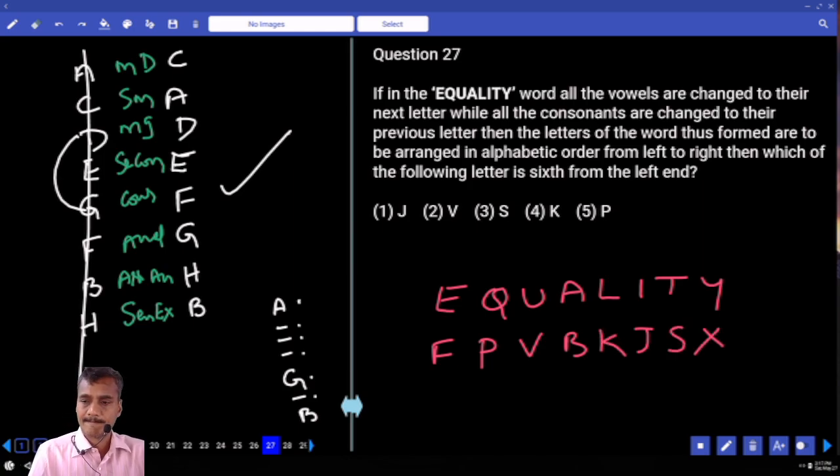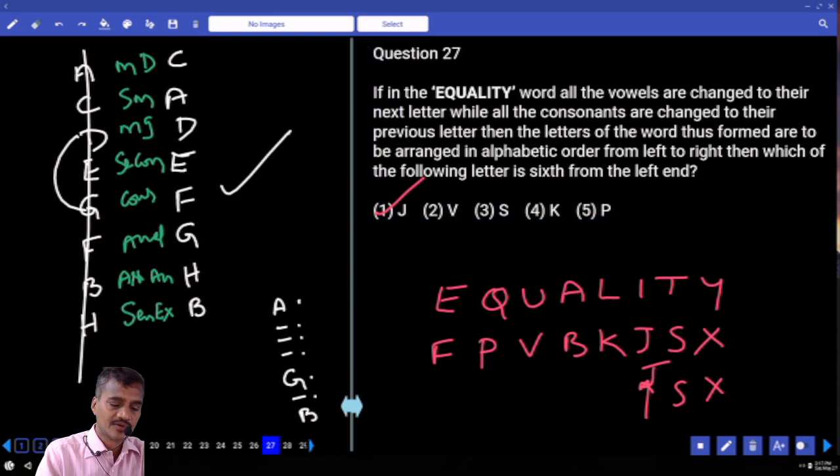And we arrange in alphabetical order from left to right. Which of the following will be 6th from the left? Now we need to find out the 6th letter from the left hand side once they are arranged in alphabetical order. Now 3, 4, 5, 6, 7, 8. Now 6th from the left hand side is nothing but this position, 3rd from the right hand side. Now what is the highest letter? X, S and J. J is the answer.